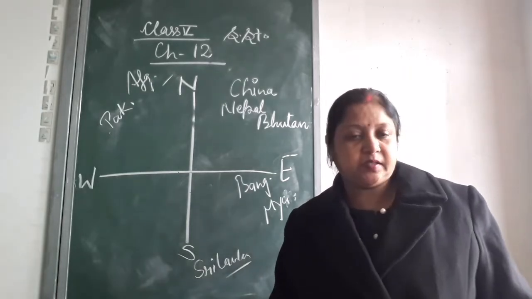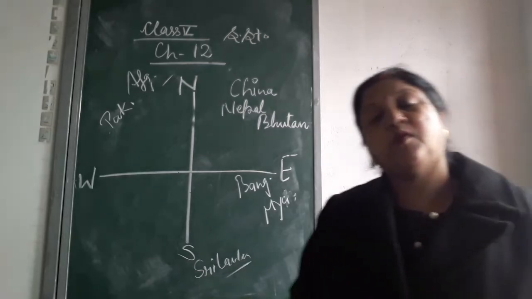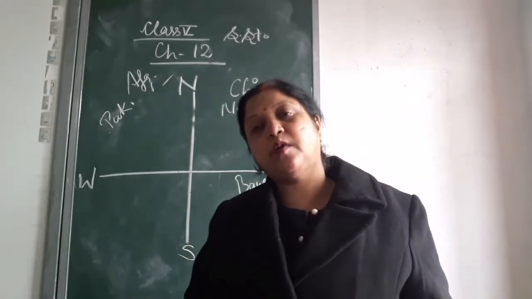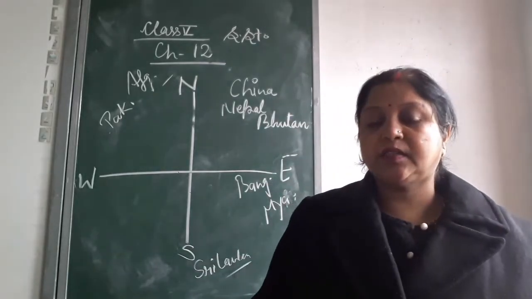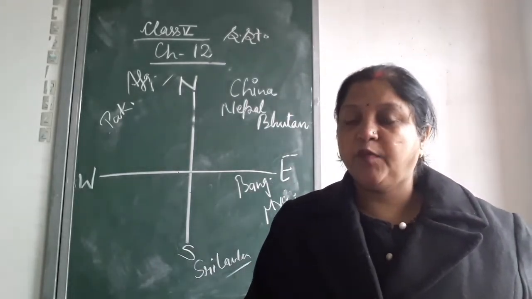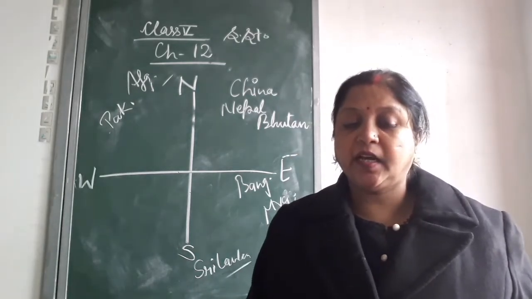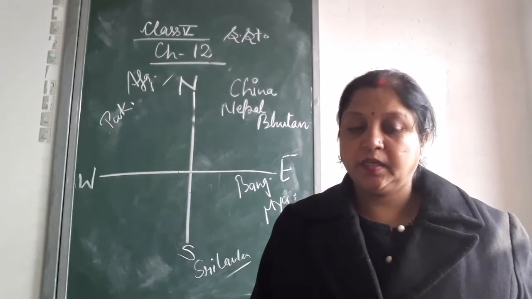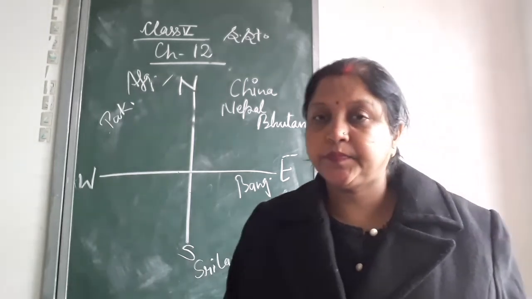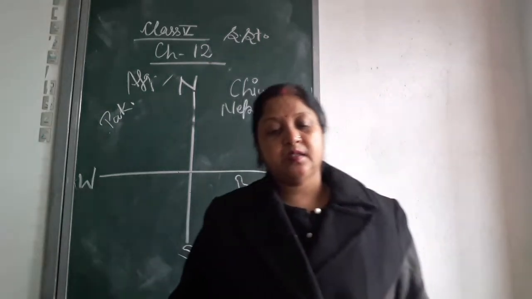Okay, let's recall the chapter. What is the capital of Pakistan? Yes, Islamabad. Currency of Pakistan, Pakistani rupee. Official language, Urdu. Very good. China currency, yuan. Capital, Beijing. Nepal capital, Kathmandu. Currency, Nepali rupees.